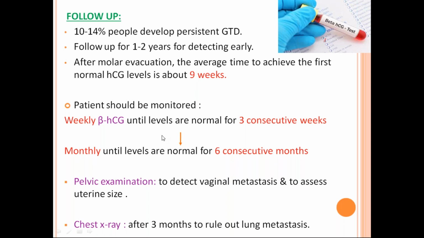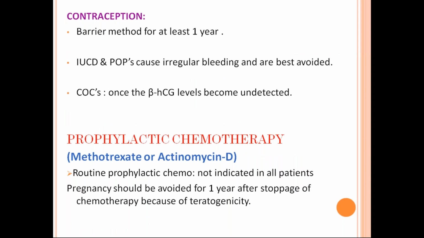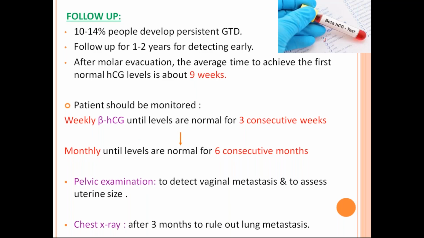So when you want to start a chemotherapy, when you are following, there are criteria. Suppose you have done beta HCG for 4 consecutive weeks, every week. If the HCG levels are not falling, they are just plateauing, then you have to start a prophylactic chemotherapy because it is high risk and there are more chances of getting into a persistent trophoblastic disease. That is one criterion. The second criterion is if over 3 consecutive weeks you see a 10% increase in the beta HCG values, you have to start prophylactic chemotherapy, right?